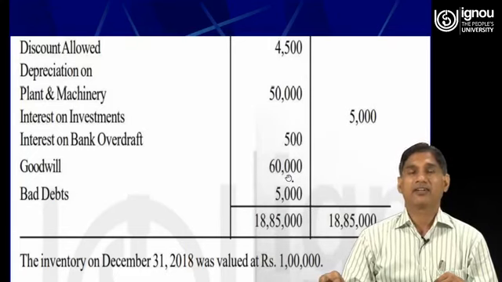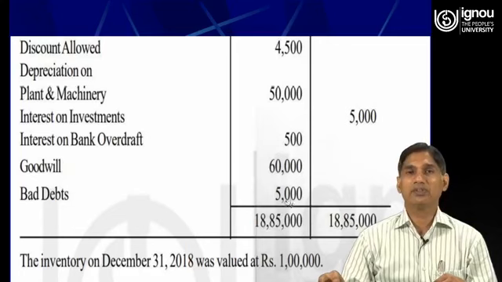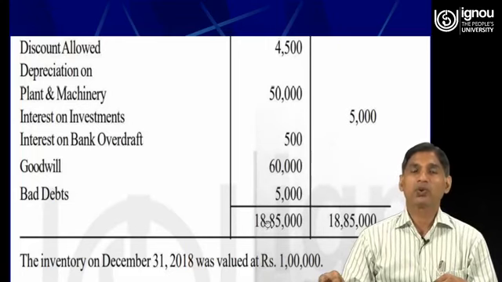Goodwill, an asset for the business, therefore it will have a debit balance. Bad debts is a loss for the business, therefore all expenses and losses will have a debit balance. So the total of the debit side and credit side of the trial balance is 18,85,000.